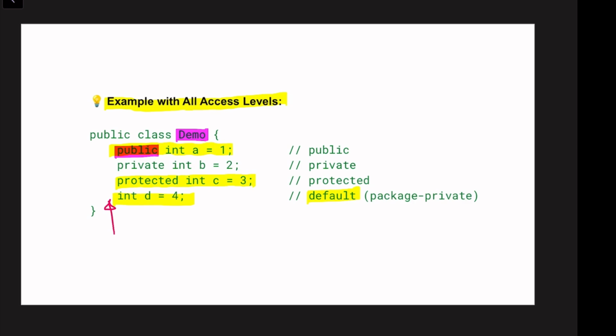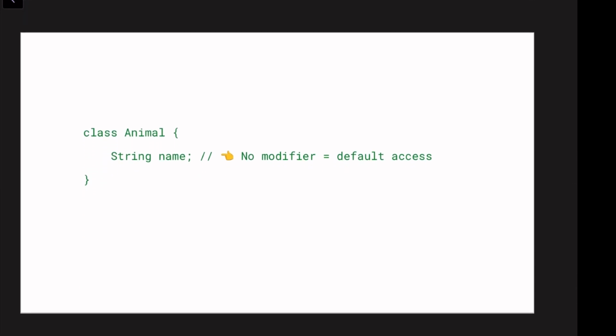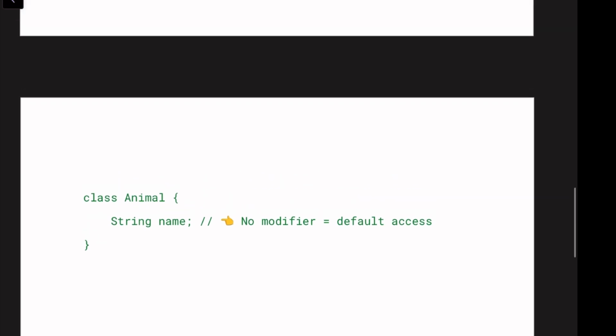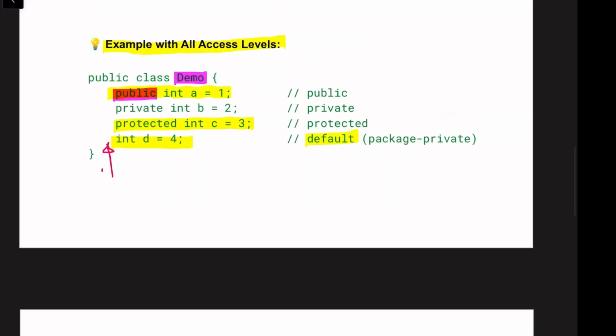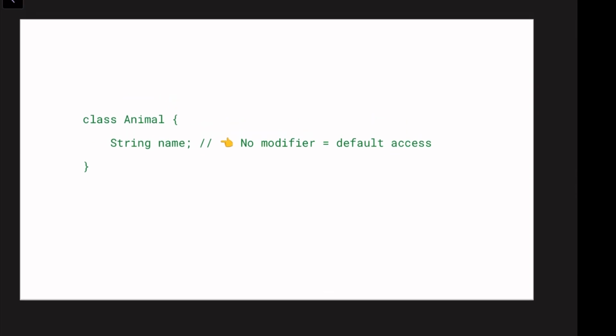Before the next example, let me tell you, in Java if you omit the access modifier, it automatically becomes default package private. This means no public, no private, no protected, just the declaration itself. Okay, let me show you the next example. The class name is Animal, and inside Animal we have a string name.